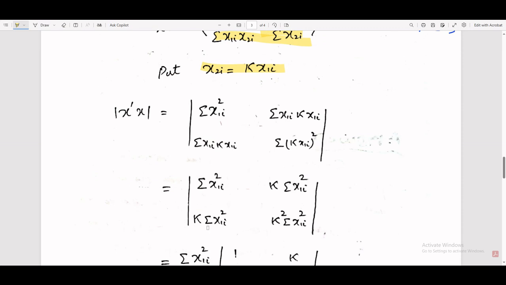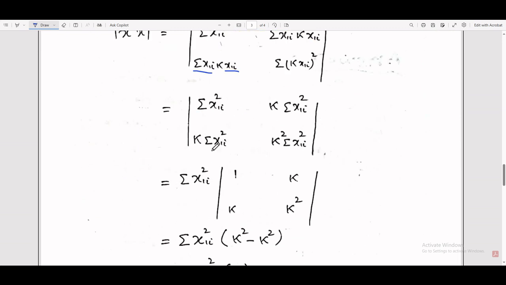In the other entries also there is k times sum of x1i square, because the base is the same: x1i and x1i multiplied give x1i square, and here k square sum of x1i square. Taking common sum of x1i square, the remaining entries are 1, and here we remain with k and k square.